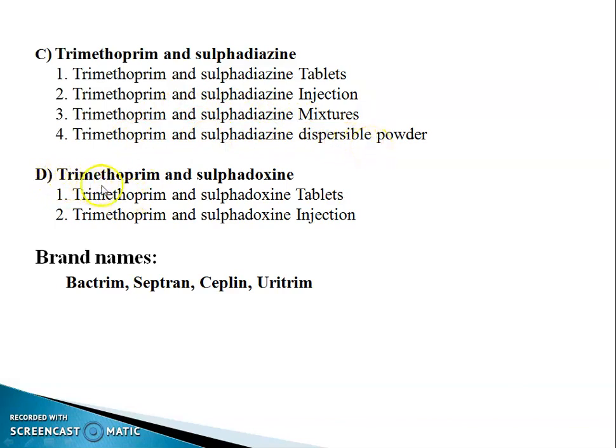And fourth, trimethoprim and sulfadoxine: tablet and injection. Brand names: Bactrim, Septran, Ceplin and Uretrim.